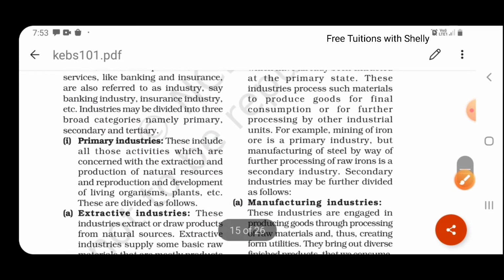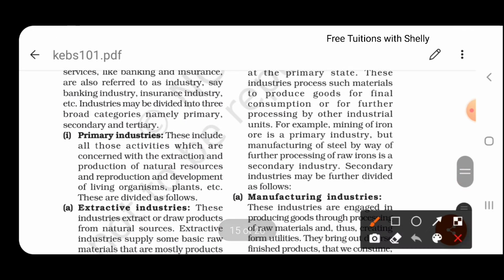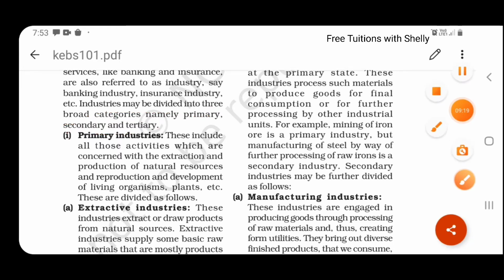Now industry can be divided into three broad categories. So in three categories they have been classified. That is, first one is primary industry, the second one is secondary industry, and the third one is tertiary industry. So first we are looking at the primary industry.